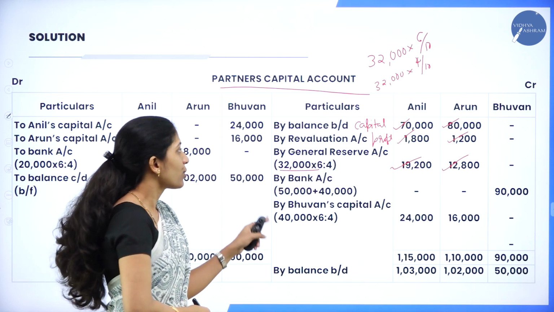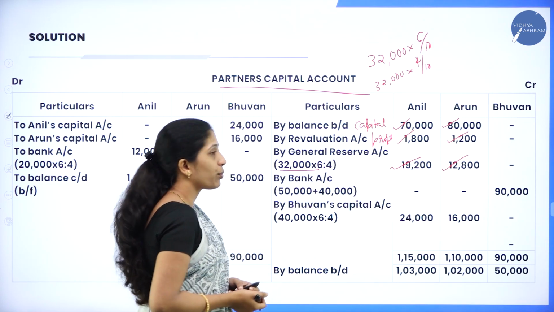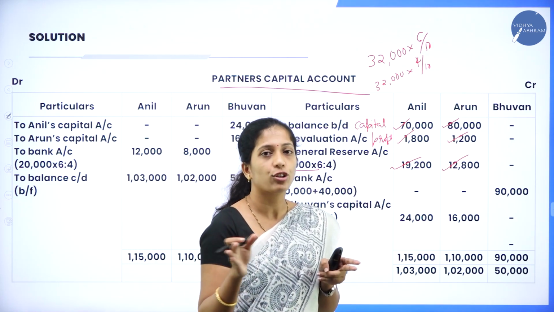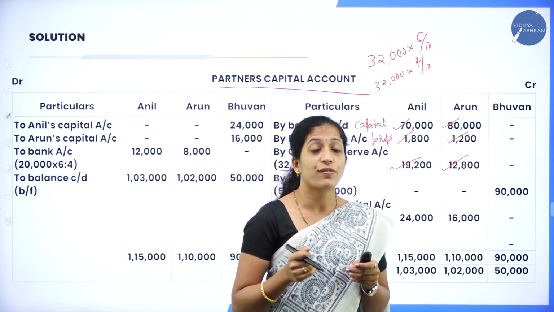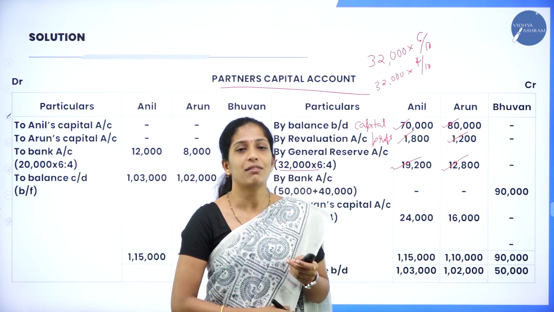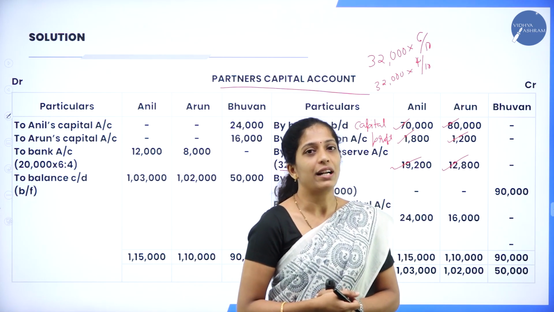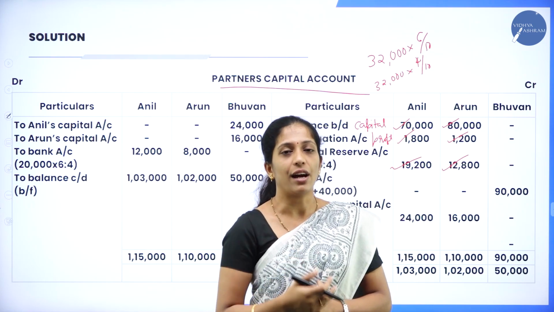4, right? So you'll get 19,200 and 12,800. Now we are done with all the adjustments relating to the old partners. So we have transferred their capital, we have transferred the revaluation account balance, and also we have checked whether there is any reserve fund as well as profit and loss account, and we have transferred those.